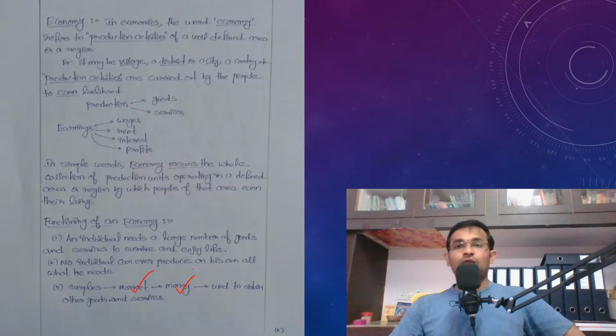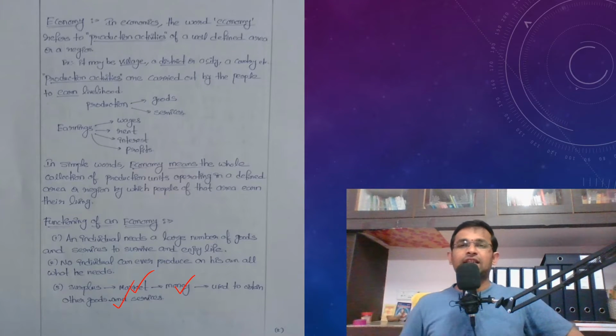Then what is the use of that money? He will use that money to obtain other goods and services which are necessary for his survival. So by producing surplus, he uses some goods for his self-consumption, and the remaining part, called surplus, will be sold in the market.